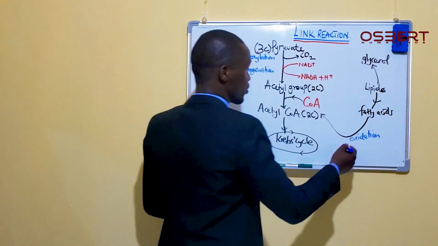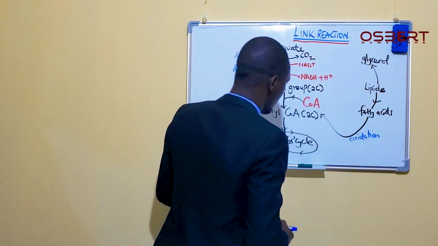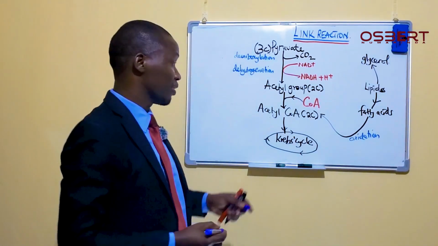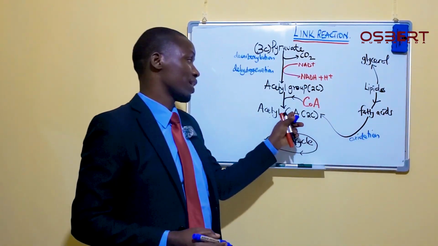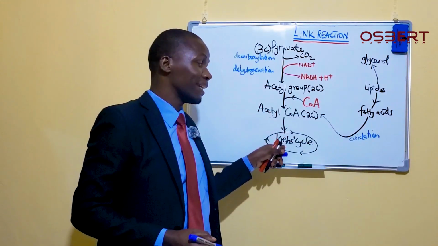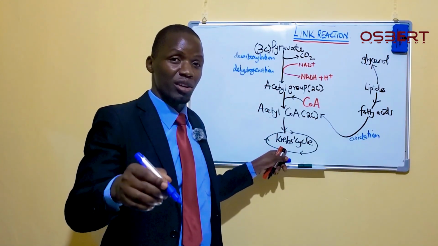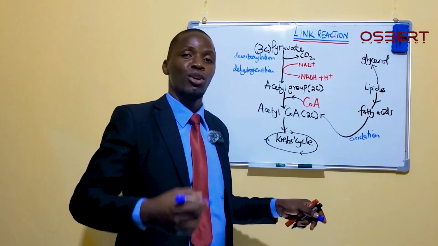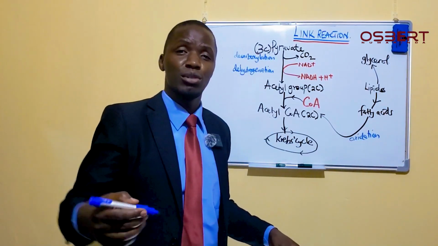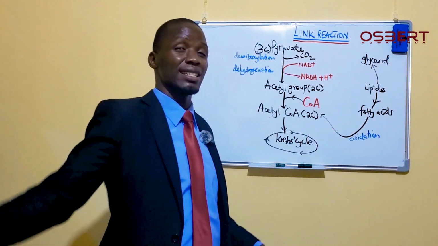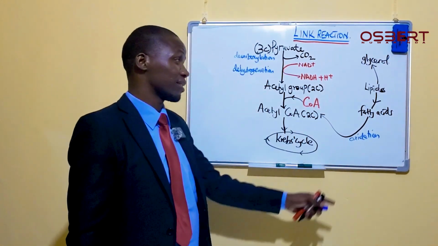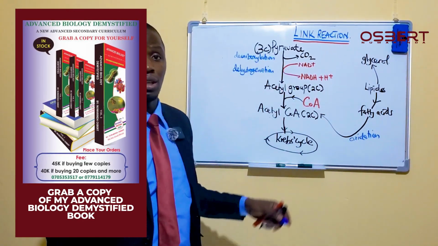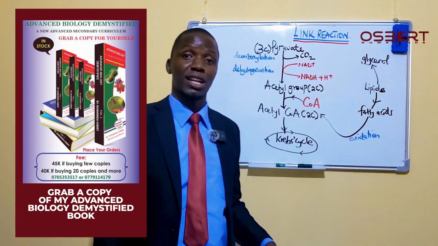Through those series of oxidation reactions, we shall have these fatty acids turn into acetyl-CoA. And when these fatty acids turn into acetyl-CoA, this acetyl-CoA will enter into the Krebs cycle. And after it has gone to the Krebs cycle, as we are going to see, we are going to have energy produced and other things. So it means when you have fats and you don't have carbohydrates, pyruvate and so on, the fats you have can also enable you to produce energy in this way.